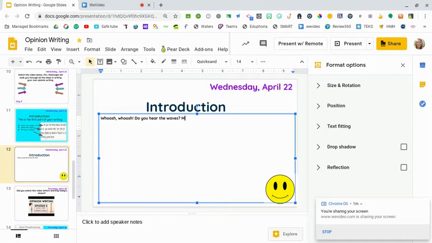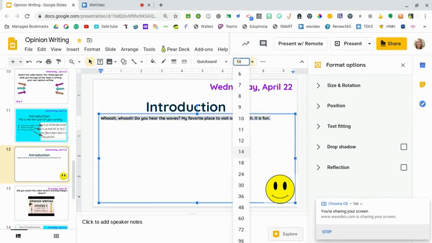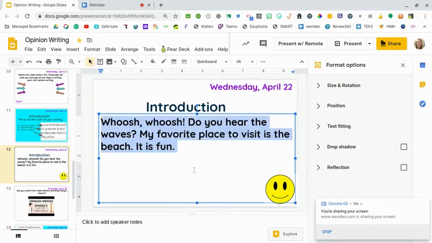Okay, my next sentence says my favorite place to visit is the beach. Period. It is fun. Period. Okay, so here's my introduction. I have my 3 sentences. You have plenty of space. If you want to make this bigger, you can highlight it. Come up here to the sizes of the text, and I'm going to select 36. So it's a little bit bigger and I can see what it says.